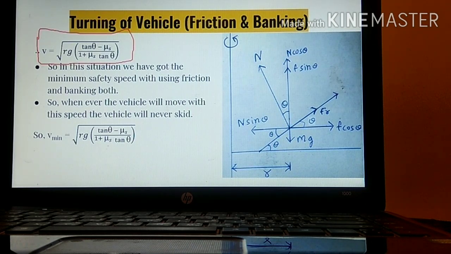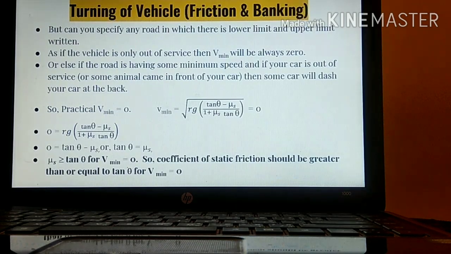Okay. So whenever the speed of the vehicle is kept at this range and is kept at this value, or whenever the speed of the vehicle is minimum, and if this value has been denoted by this formula, then the vehicle will never skid. So V min can be written as root rg (tan theta minus mu s) upon (1 plus mu s tan theta).